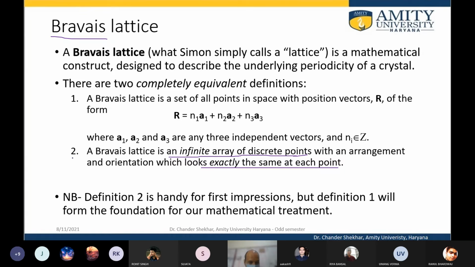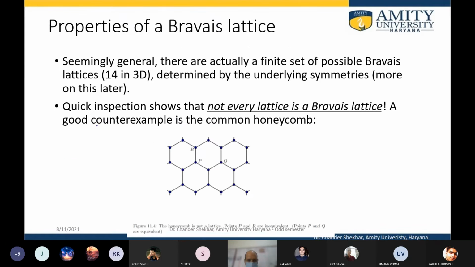This first one is the mathematical definition, and the second one is the conceptual definition. Definition 2 is handy for first impressions, but definition 1 will form the foundation of mathematical treatment. So the second is the conceptual definition, and the mathematical representation of it is given by definition 1. Okay, what are the properties of the Bravais lattice?